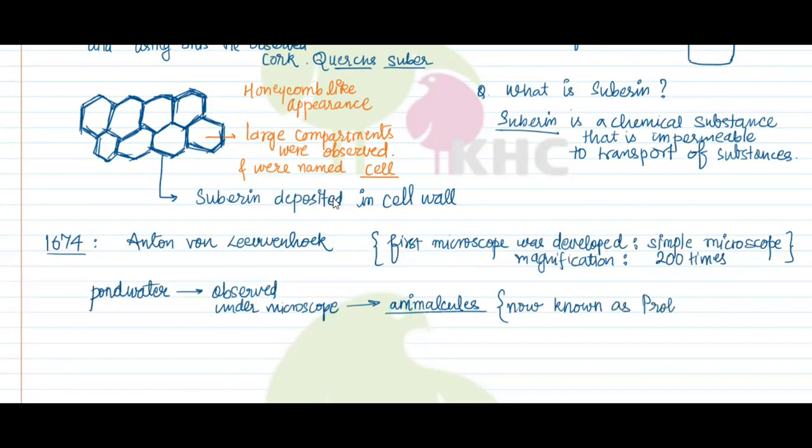Primitive animals. Proto means primitive, zoa means animals. So they are now known as protozoa. These animalcules which he observed were living cells. So we can say that Anton von Leeuwenhoek was first to observe living cells.